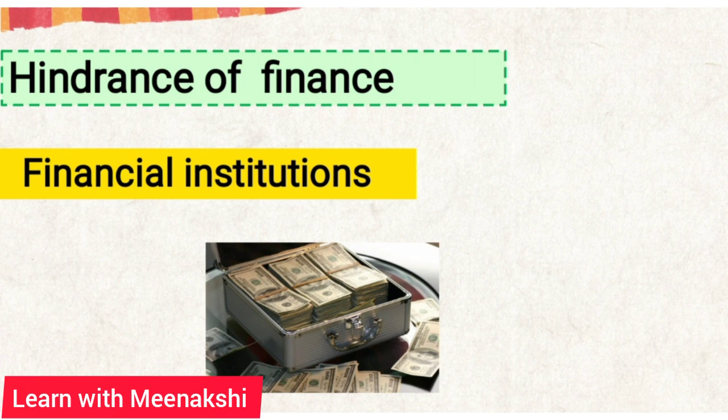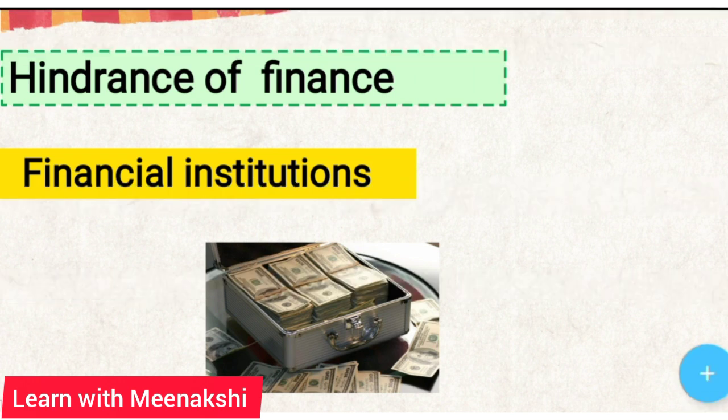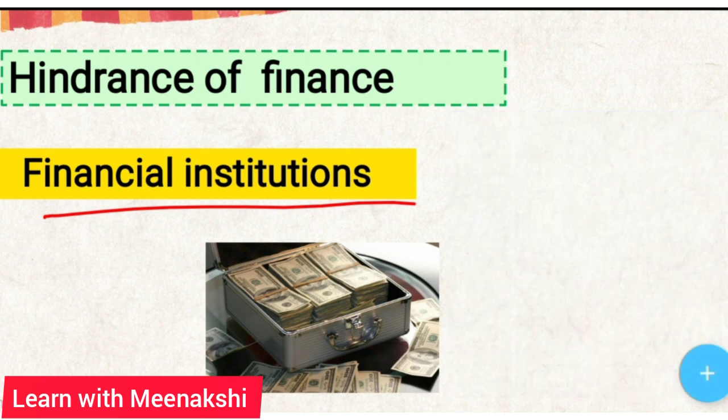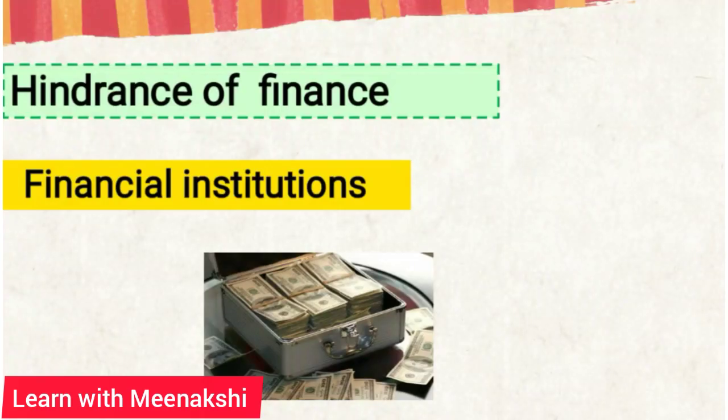Yes, they go and get the money from various financial institutions like banks, money lenders, etc. These money lenders and banks provide or transfer the funds to the business people so that they can run their business smoothly and effectively. So hindrance of finance has been removed with the help of financial institutions. Let's move on to the next point.